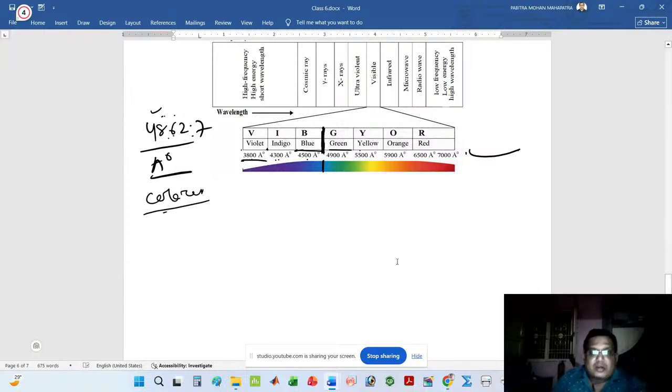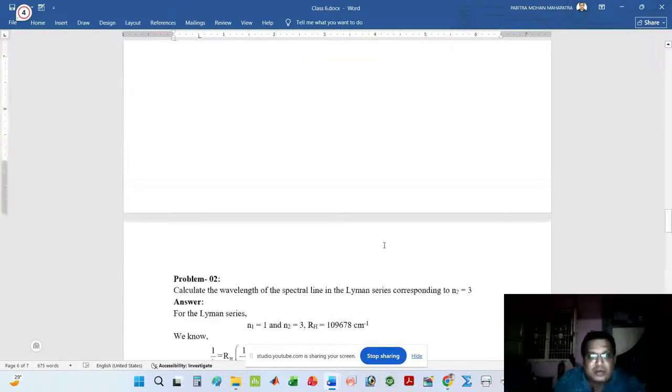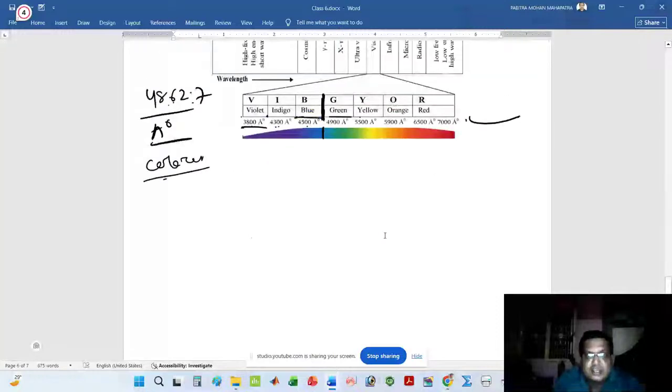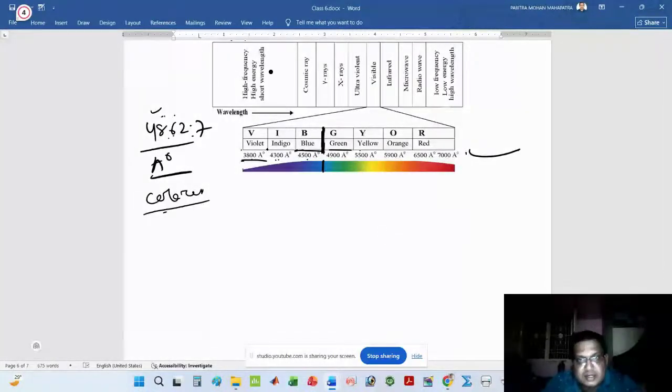If you think about the color, then what will be the color? Look at the structure. That is a mixing of blue and green. You can say that this is bluish green.